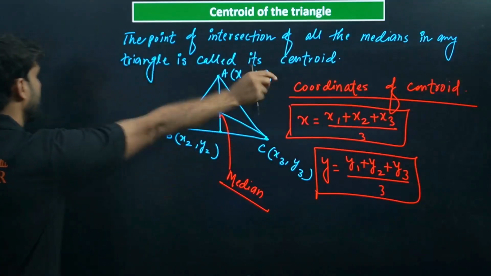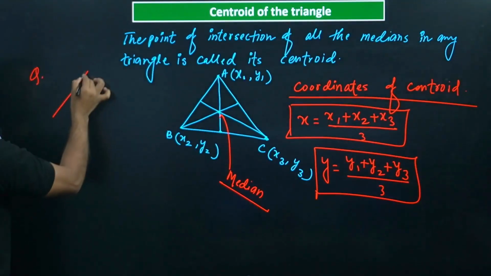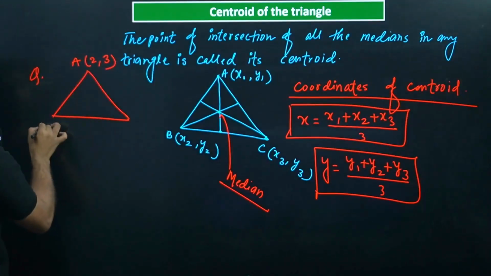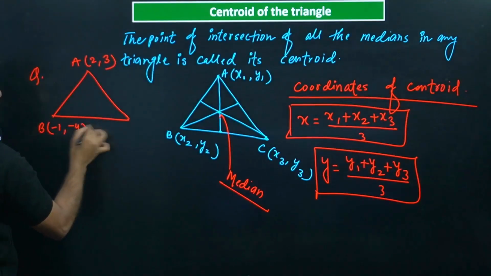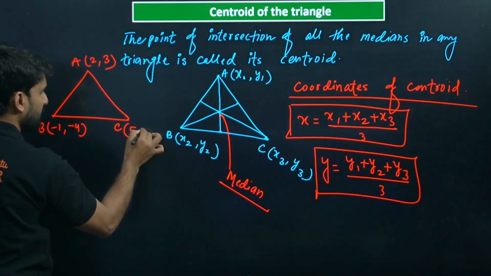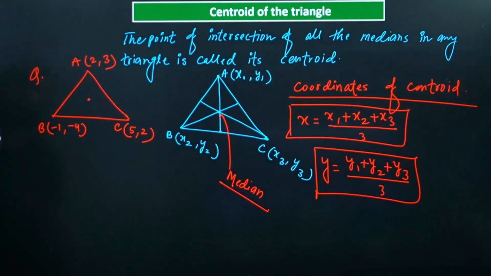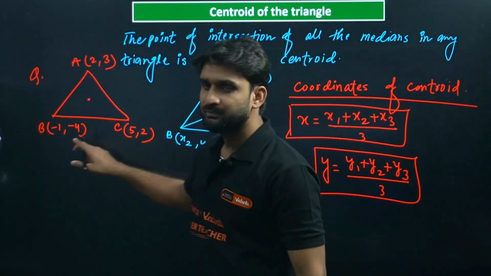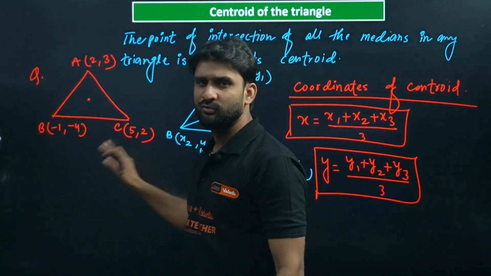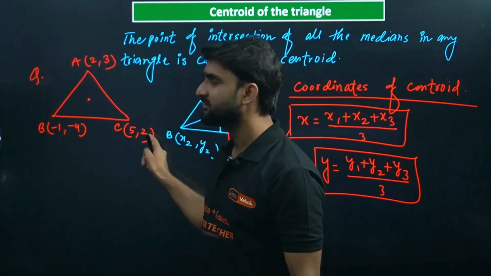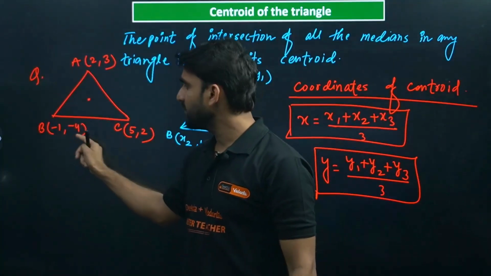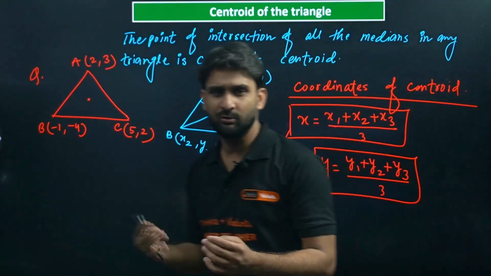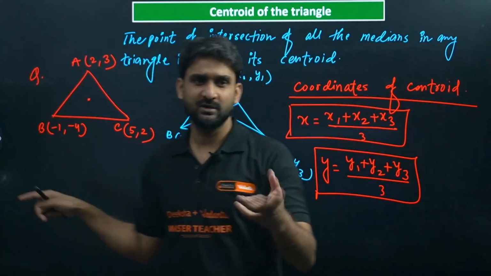Let's do a question. There is a triangle, A (2, 3), B (-1, -4), and C (5, 2). What will be the coordinate of the centroid? Among these 3 vertices, you can call any one x1, y1, x2, y2, x3, y3, because the result will remain the same: we just have to add up these 3 coordinates.